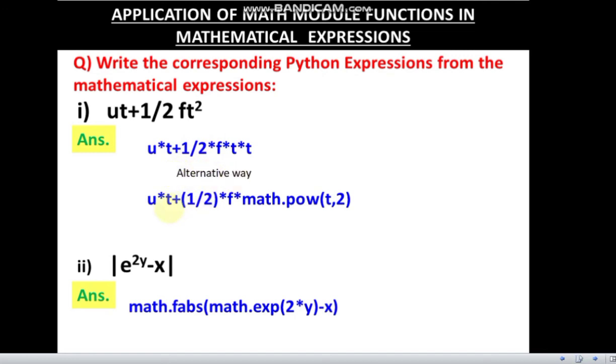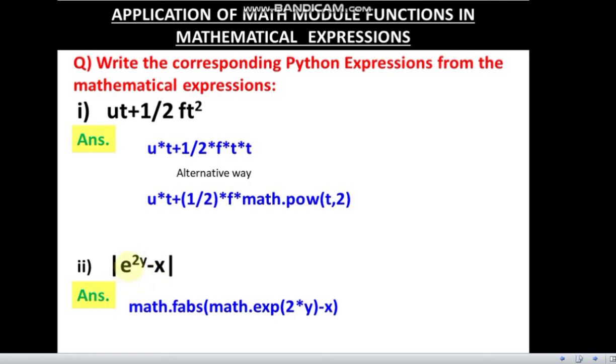Another alternative way is u into t plus half into f into, now this t square you can write either math.pow(t, 2), or you can also write t star star 2, but again a lot of stars will be there, so that will confuse you.